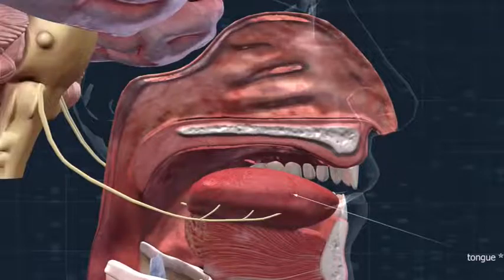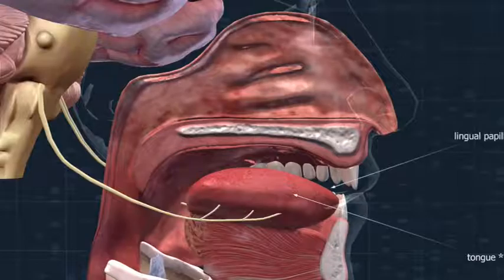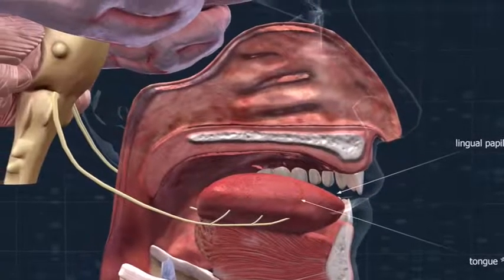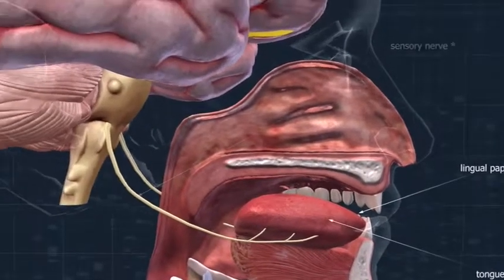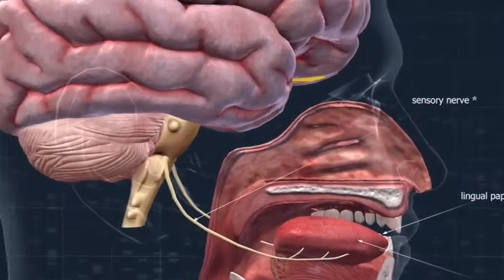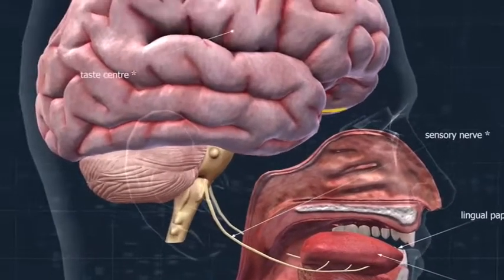The taste receptors found on the surface of the tongue and on the mucous membrane in the oral cavity detect the flavors of food and convert them into impulses. On the surface of the tongue, there are papillae, which are surrounded by trenches filled with saliva. Flavors dissolve into the saliva and diffuse to the taste receptors. The impulses produced in the receptors are transmitted to the cortical taste center through cranial nerves 7, 9, and 10.